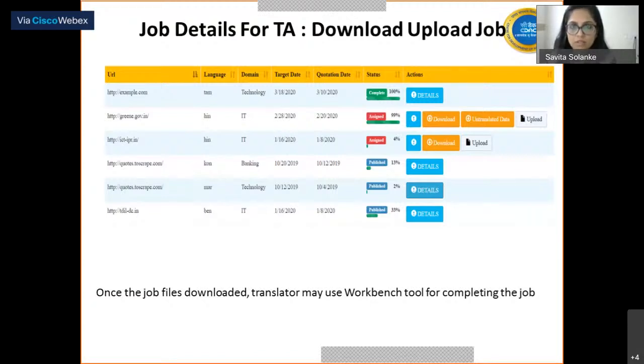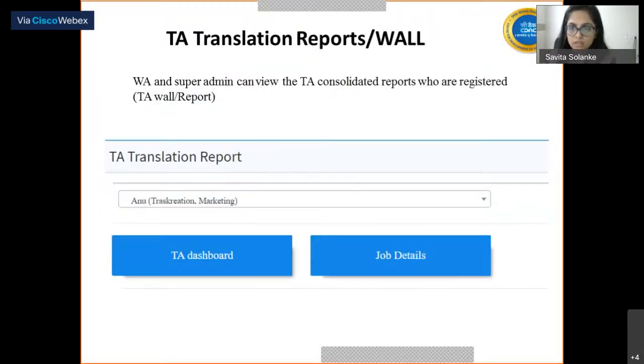So this is a snapshot of the job details for translation agents. Apart from that, WA has a facility to view the consolidated reports of the TAs who are registered. You can call it a TA report or TA wall. Here there is a combo box where the list of all the translation agencies registered with us is enumerated, and with a click of a button he can see the dashboard and the job details.